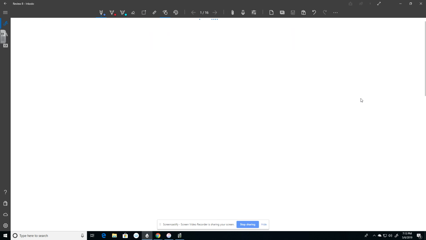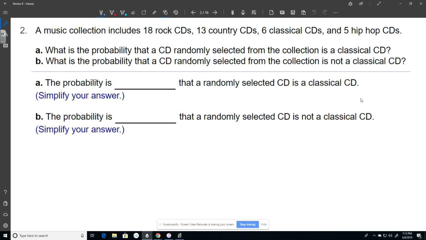So number 2. A music collection includes 18 rock CDs, 13 country CDs, 6 classical, and 5 hip-hop CDs. I don't even know if you people know what CDs are. Music discs, right? So part A says, what's the probability that a CD randomly selected from the collection is a classical CD? So I'm looking at the chances of picking a classical, and I know that there's 6 of them. So that's going to go on top.